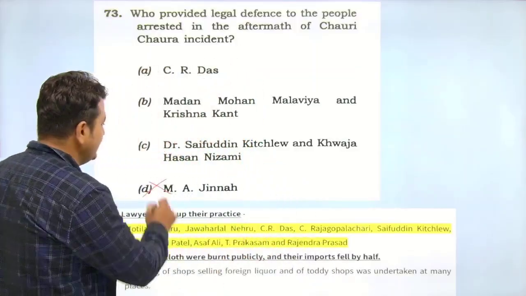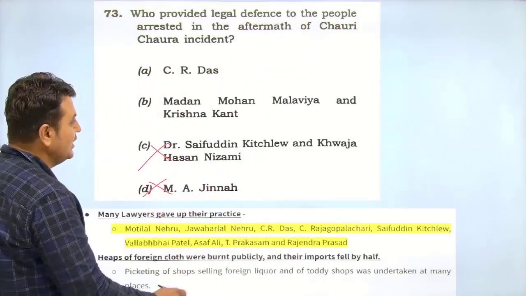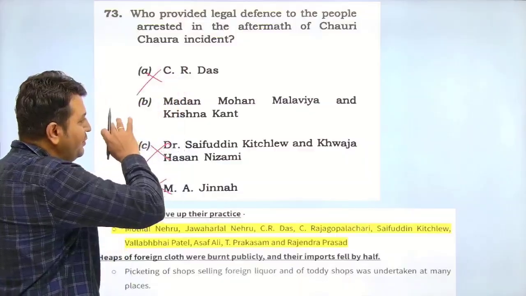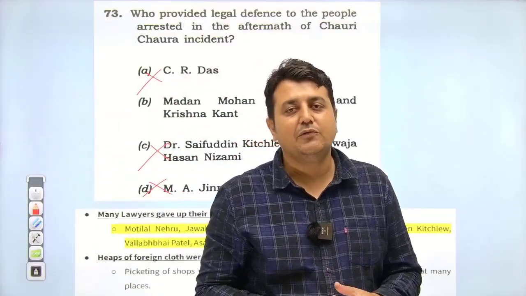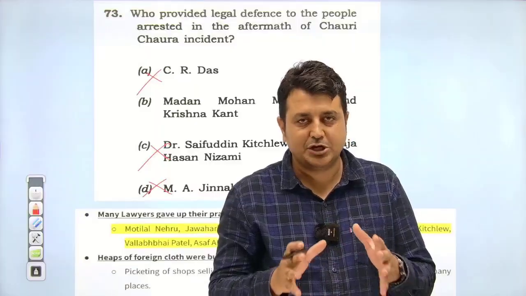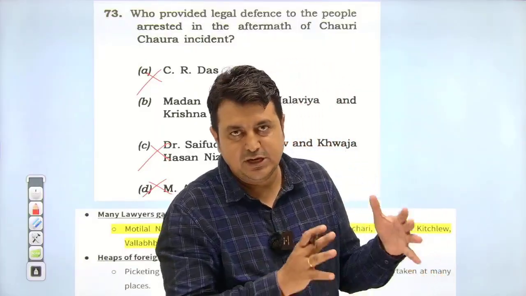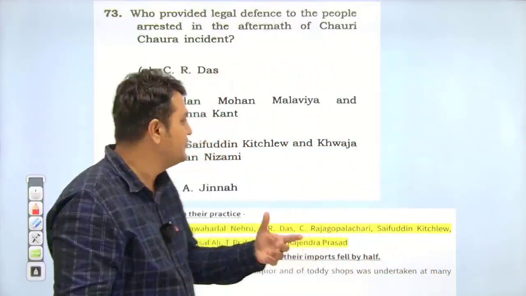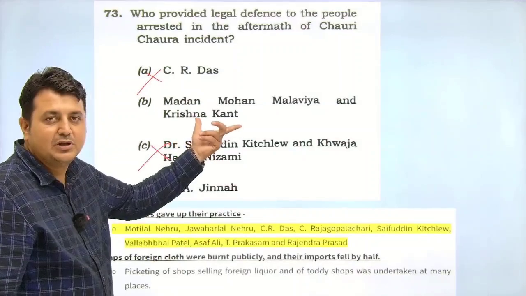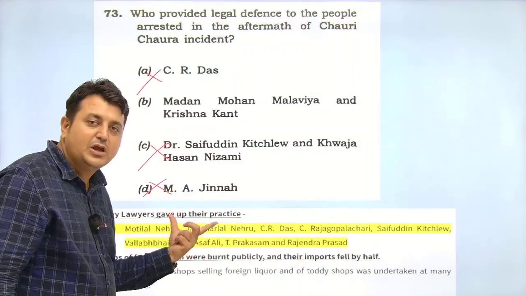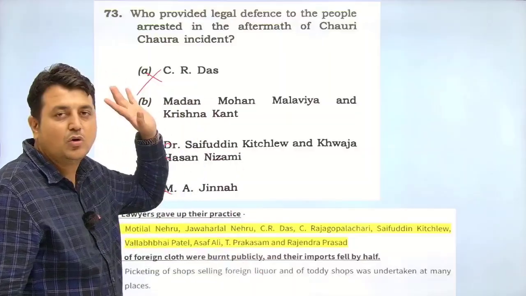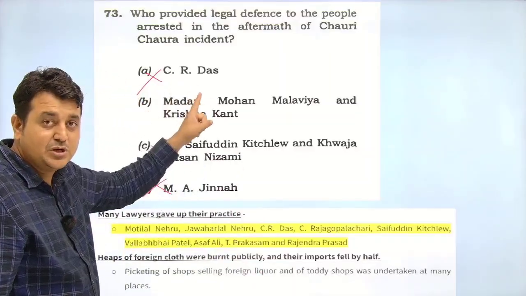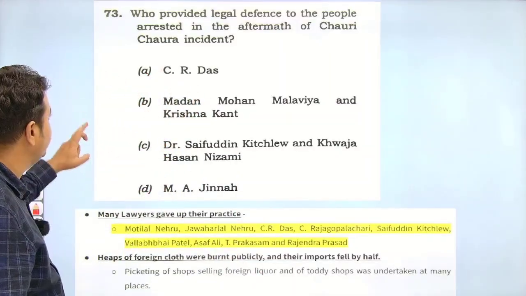So इसमें से सैफुद्दीन किचलू ऑप्शन भी खत्म हो जाता है, इसमें से चित्तरंजन दास भी खत्म हो जाता है. Yes, and you know that Madan Mohan Malviya was against the non-cooperation. He didn't support the non-cooperation movement initially. Yes, everyone. So you know this fact. So only one option is left. With help of the information which I shared with you, you can solve. Yes, तो ये question भी आपके note से आप solve कर सकते थे.